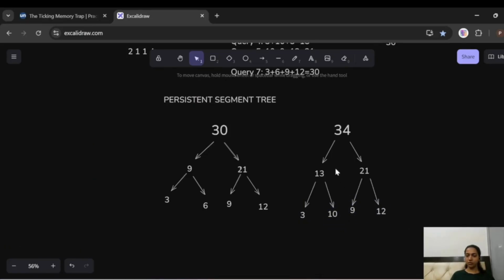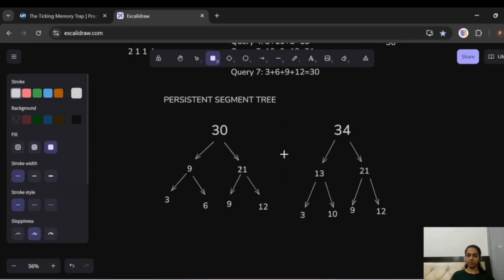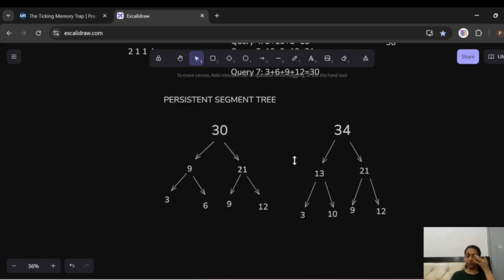Now you see that only this part of the array is the one that saw change. This still remained the same as this one. What we mean by this is that, okay, it's not visible properly. I'll just use this.